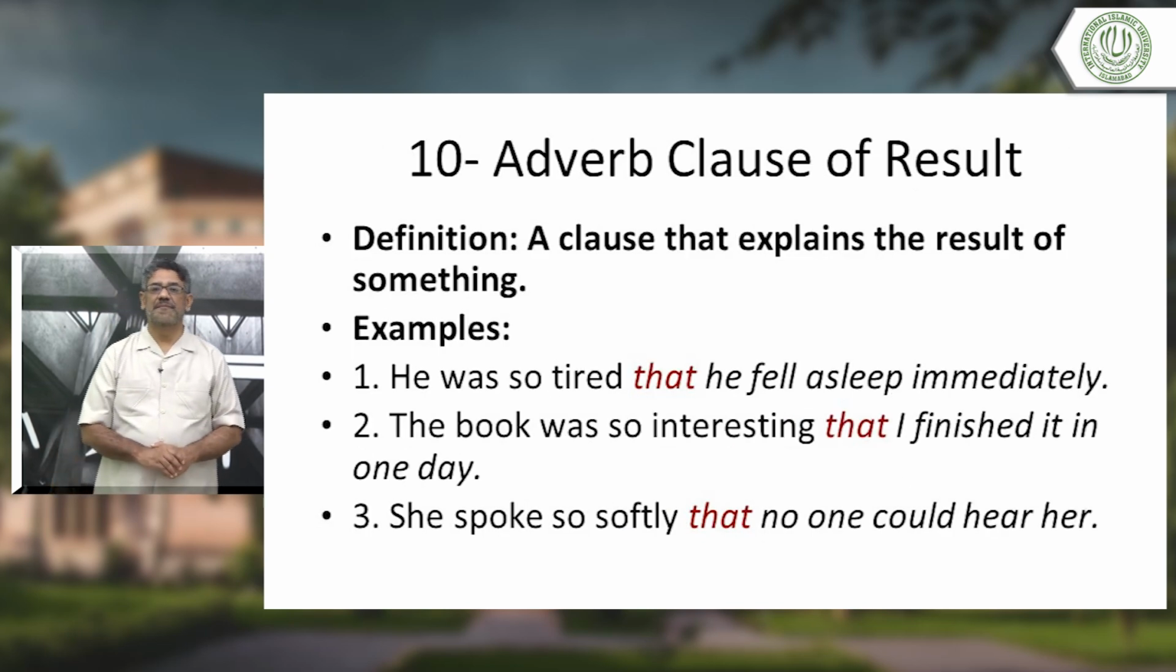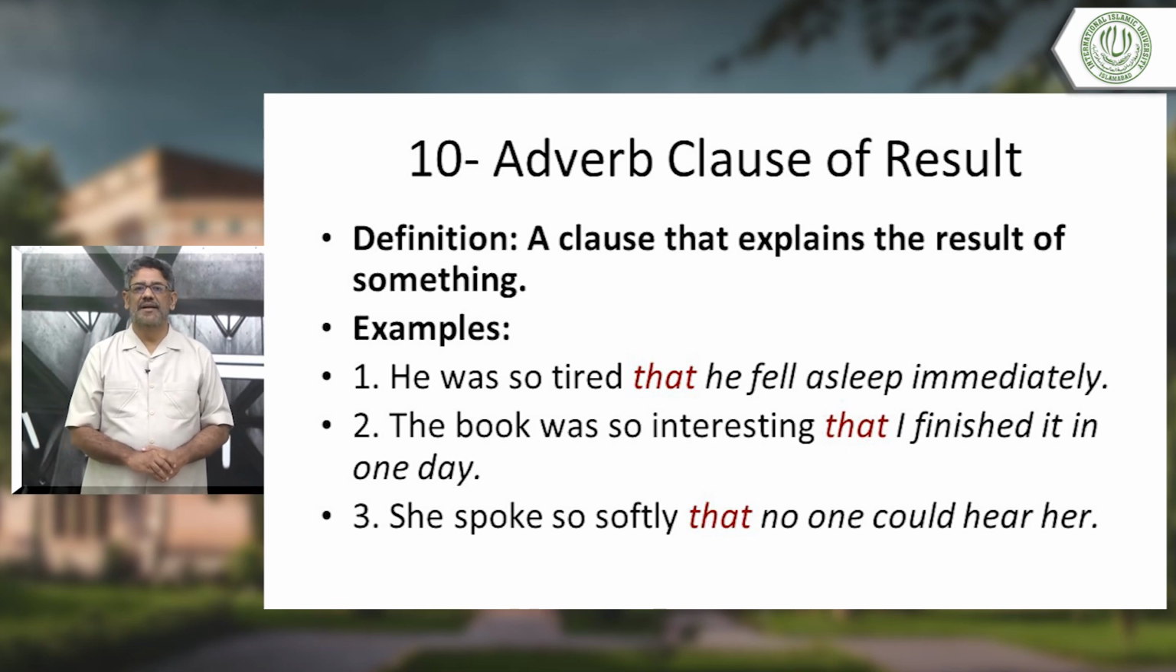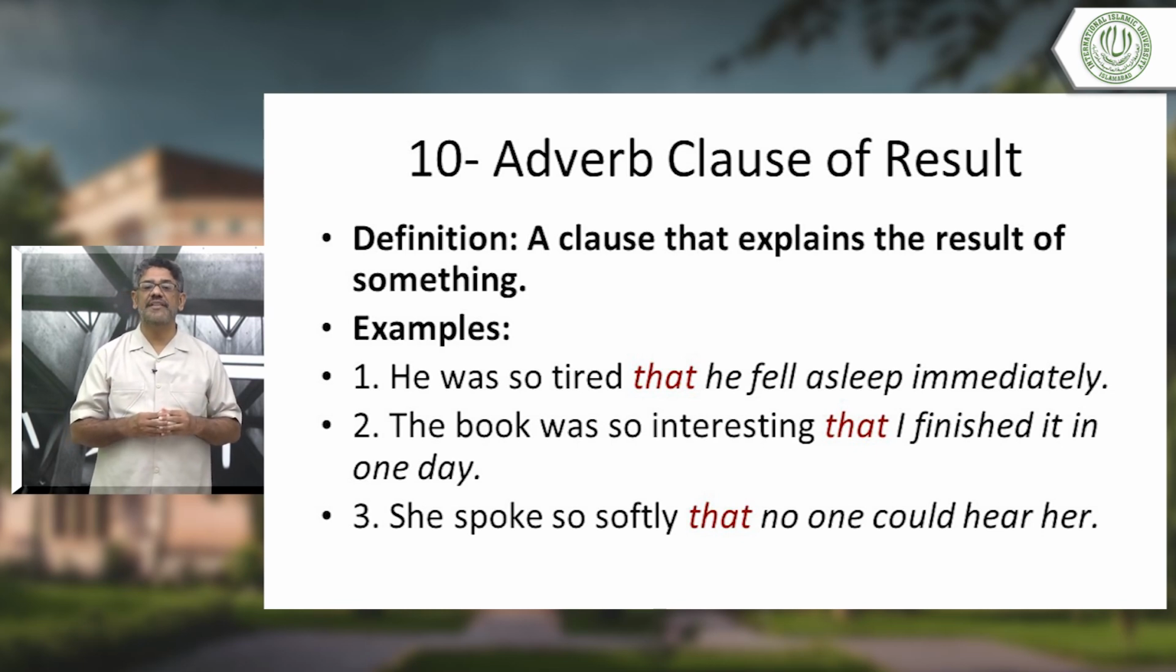Adverb clause of result. As the name shows, it shows result. A clause that explains the result of something. Now see, he was so tired that he fell asleep immediately. What was the result? He was so tired. What happened? He fell asleep immediately. Result is there.